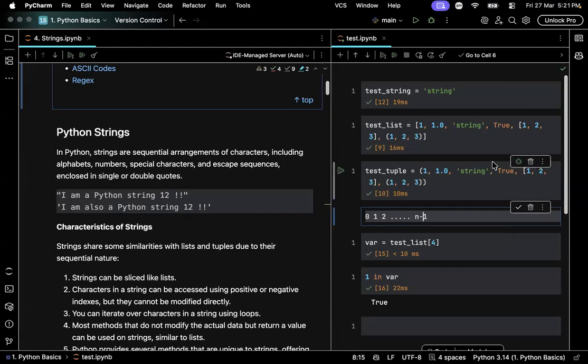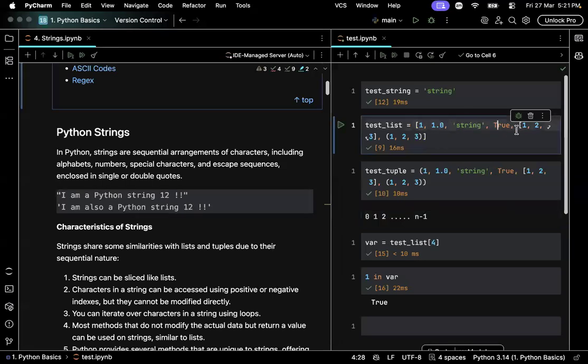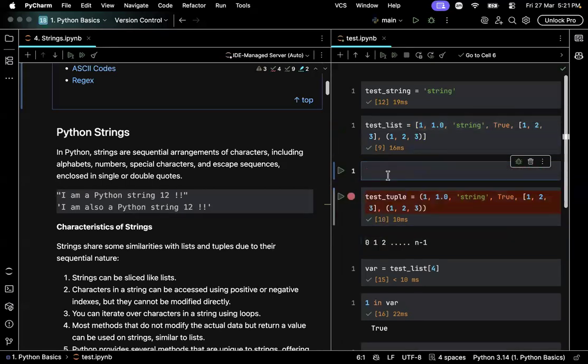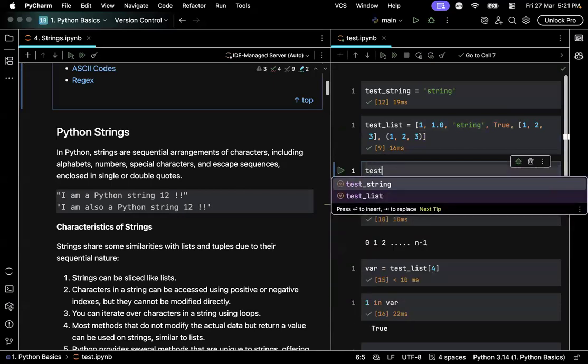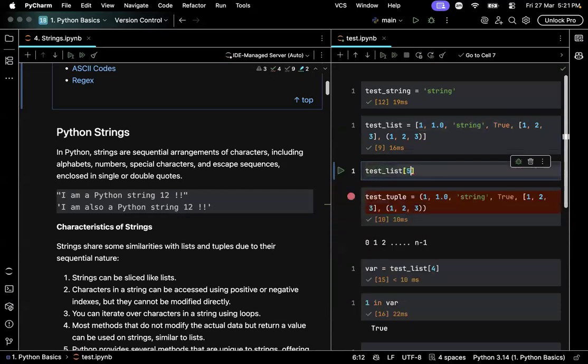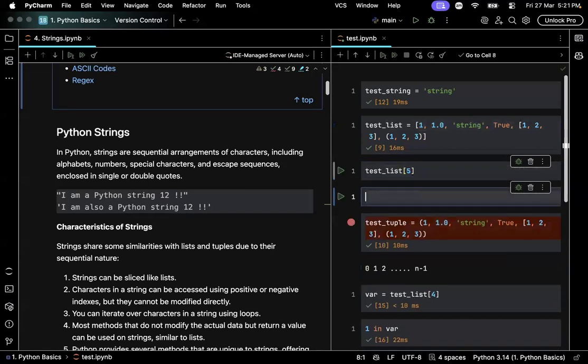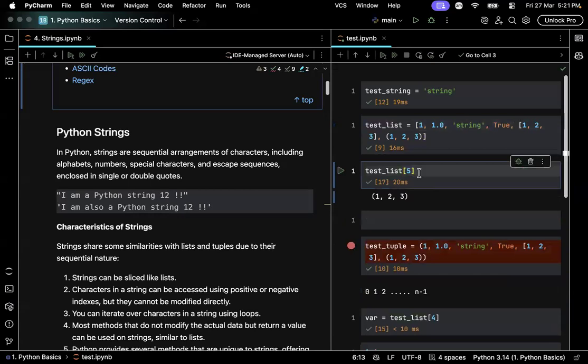Let's say here the list contains 5 elements, right? 1, 2, 3, 4, 5. If you write something like test list 5, it will raise an error because, wait, 1, 2, 3, 4, 5. Yeah, there are 6 elements in here.